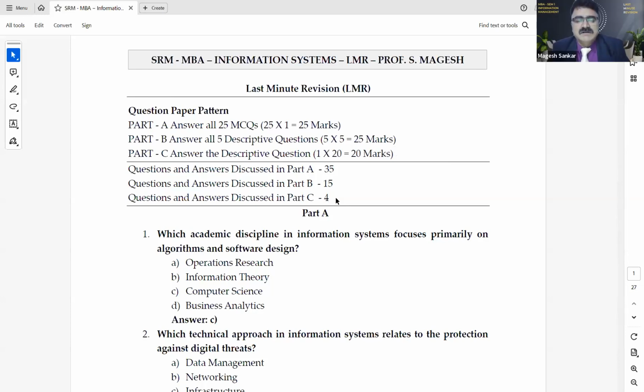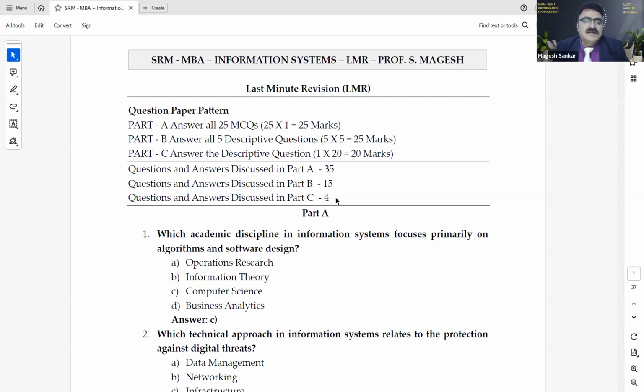So please don't keep asking whether you'll get this or that. Very clearly, in LMR I have given part A, total 25 questions you have to answer. I have given 35, out of which you may get 25. In part B, out of 15, you may get 10. And part C, out of 4, you may get 2.